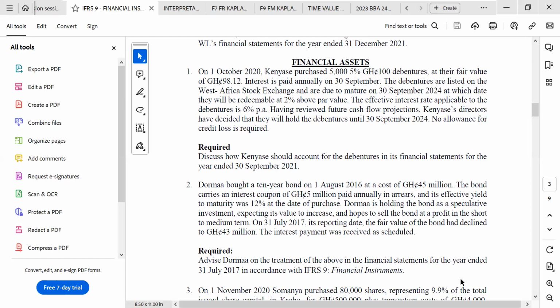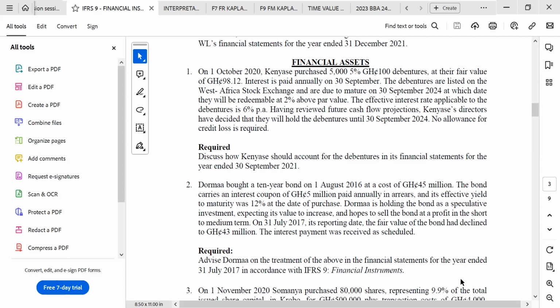Doma is holding the bond as a speculative investment, expecting its value to increase and hopes to sell the bond at a profit in the short to medium term. On July 31st, 2017, its reporting date, the fair value of the bond has declined to 43 million. The interest payment was received as scheduled.